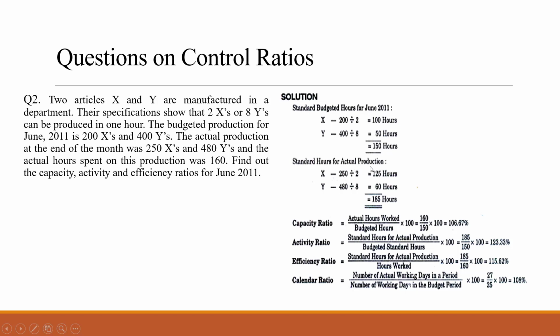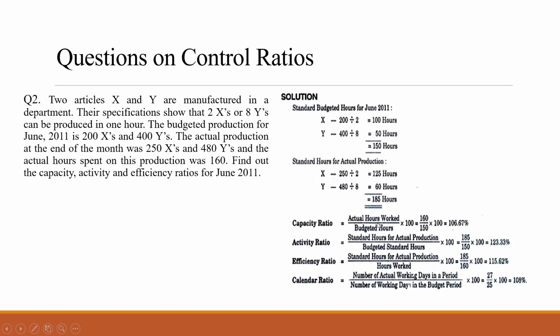Now for actual production, actually how much they have produced? 250 for X and 480 for Y, right? So the items for 1 hour, how much they can produce? 2 and 8, right? So for calculating the actual production, 250 divided by 2 and 480 divided by 8 you will do. Then we are getting these values, that is 185 hours total. Okay, now this is for budgeted hours and this is for actual production. Now we are able to understand the capacity ratio, activity ratio and efficiency ratio. How we will calculate? We'll put up in the formula.